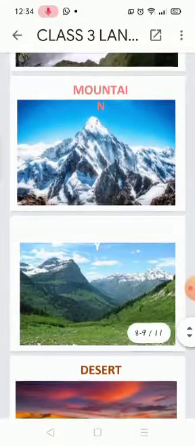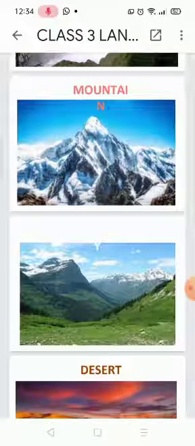Now mountain. What are mountains? Mountains are a steep mass of rock that rises above the land. It generally has a peak. Sometimes it is pointed and sometimes it is jagged. And mountains are formed by the slow movement of the earth.